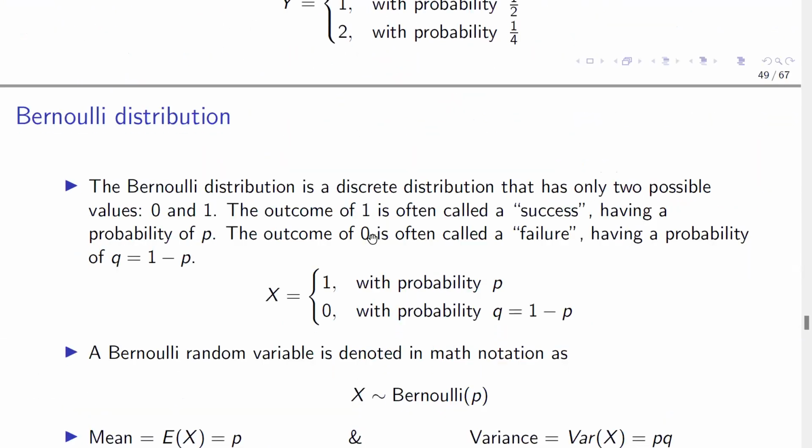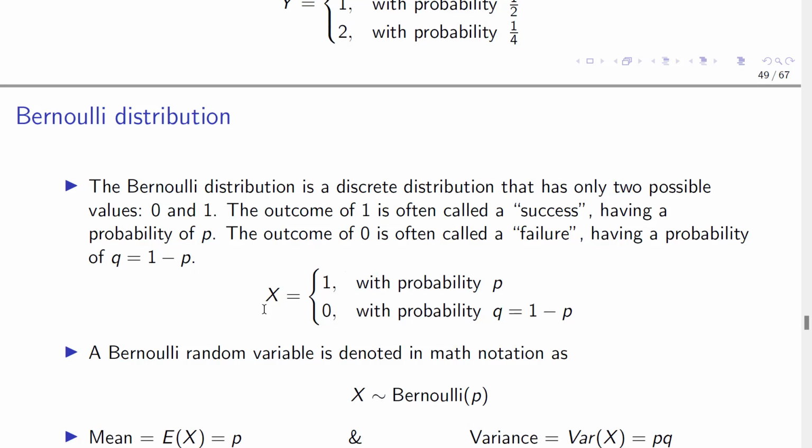Now let's look at the Bernoulli distribution. This is our first discrete probability distribution we want to look at. The Bernoulli distribution is a discrete distribution that has only 2 possible outcomes. We normally call the outcome 1 a success, having the probability p, and the outcome 0 a failure, with probability q equals 1 minus p.